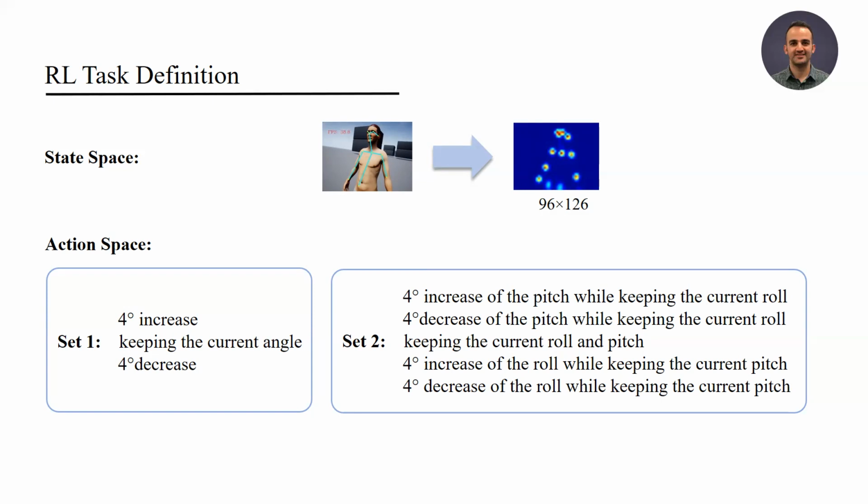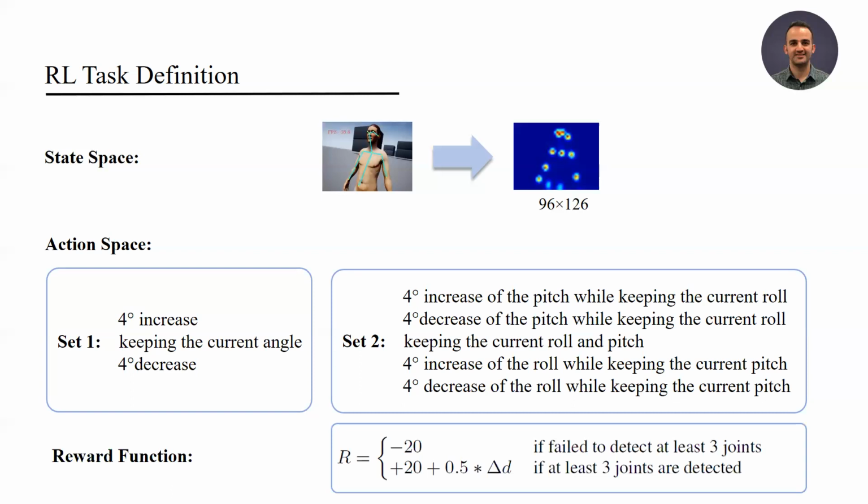Therefore, DermDrone can choose 5 actions to find the best viewpoint: 4-degree increase or decrease of the pitch angle while keeping the current roll angle, keeping both roll and pitch angle, and 4-degree increase or decrease of the roll angle while keeping the current pitch angle. It's worth mentioning that all actions are available at any state along the trajectory.